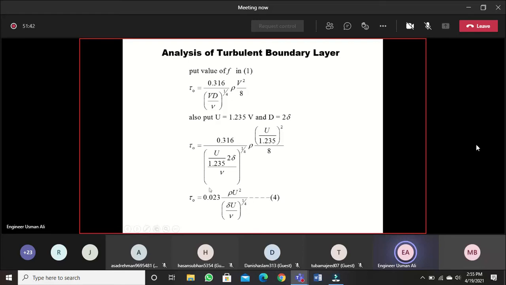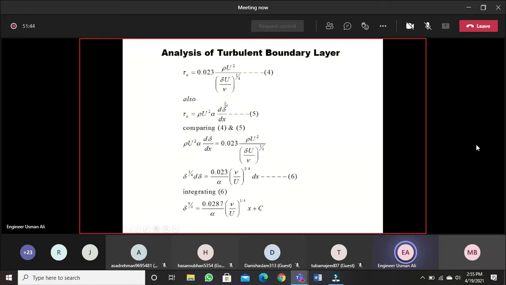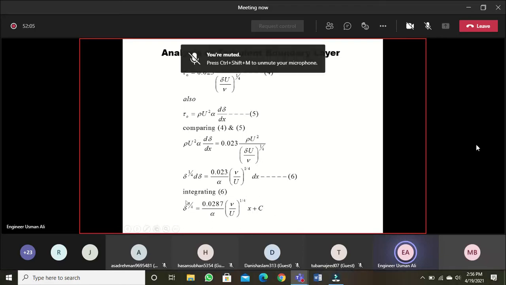We also know that shearing stress is rho u square alpha d del over dx, जो हमने पहले डिराइव की थी. Comparing 4 and 5, so we can write this, and finally rearranging for del, we can write del power 5 by 4 after integration of this is equal to 0.0287 over alpha mu over u power 1 by 4 x plus c. This is the expression for the thickness of turbulent boundary layer.